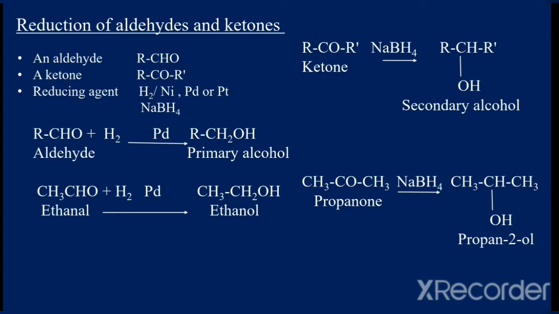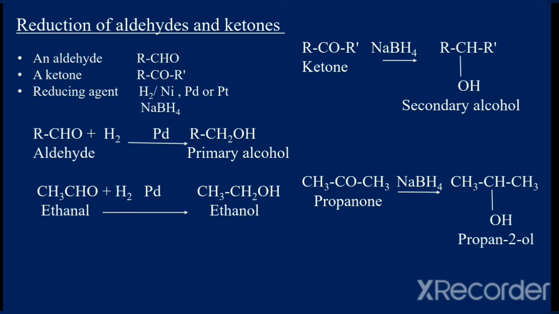If an aldehyde is given, the equation can be written as RCHO plus hydrogen in the presence of palladium gives RCH2OH. Note that the CHO group gets converted into CH2OH, and an aldehyde on reduction gives a primary alcohol.